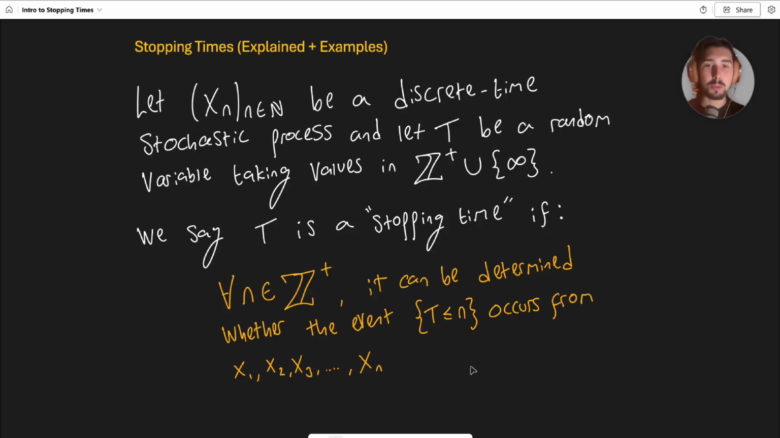You need to be able to stop. If you're at, let's say, the nth term of the stochastic process, you need to know when to stop using that information or stuff from before it. So that using the nth term or using the previous terms.